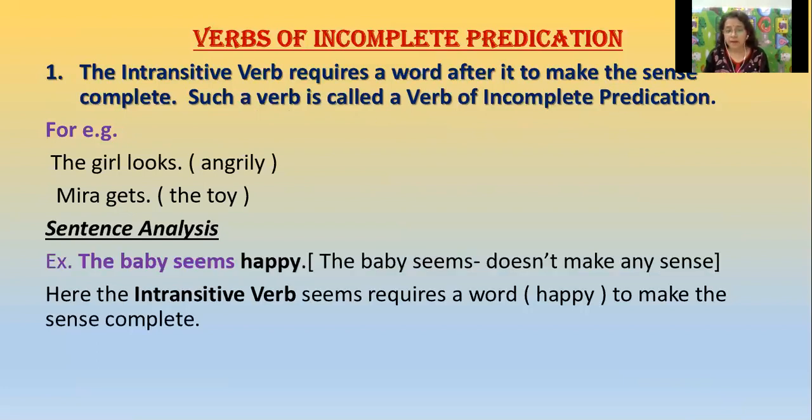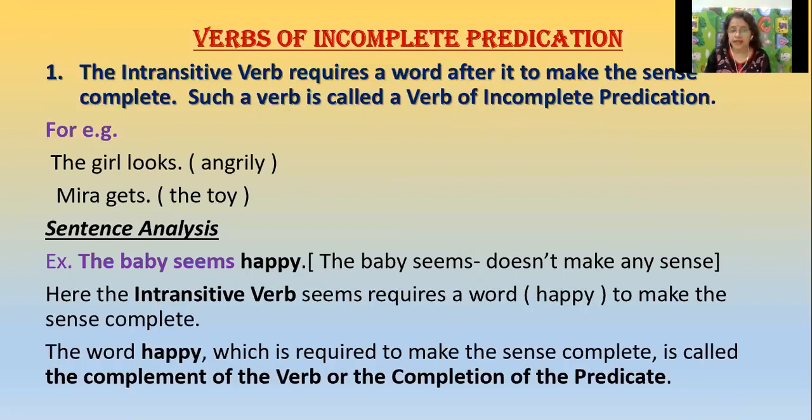The baby seems happy, but here "the baby seems" doesn't make any sense. Here the intransitive verb "seems" requires a word, that is "happy", to make the sense complete. So the word "happy", which is required to make the sense complete, is called the complement of the verb, or the completion of the predicate, because it completes the sense of this sentence where we require subject, verb, complement. That is, all three together we would have the predicate. Okay.